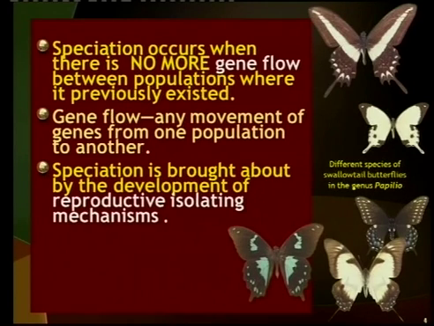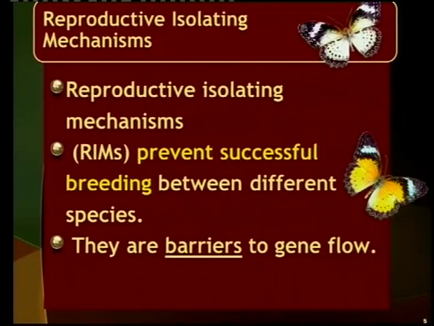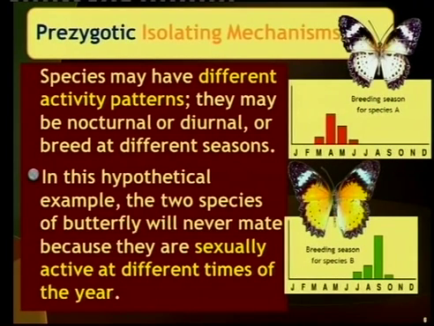We look at reproductive isolating mechanisms, a long word, and in short we call it RIMs, but you must first write out the name reproductive isolating mechanisms. And these are the things that prevent interbreeding. What are those barriers that cause the prevention of the gene flow? We get two types: pre-zygotic, and we're also going to talk about post-zygotic.